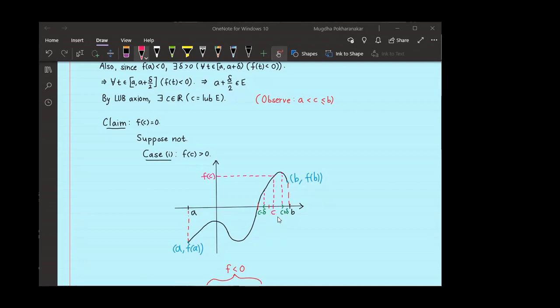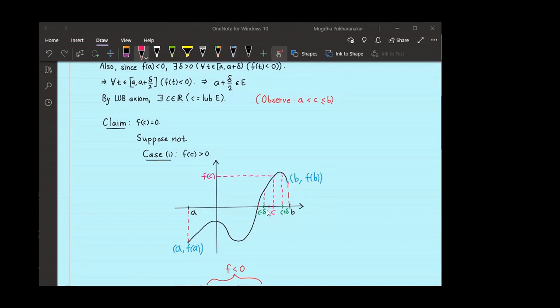Now, how do we exploit the fact that C is the least upper bound of E? Since C minus delta is less than C, C minus delta cannot be an upper bound of set E. So there exists an element X in E which is greater than C minus delta.